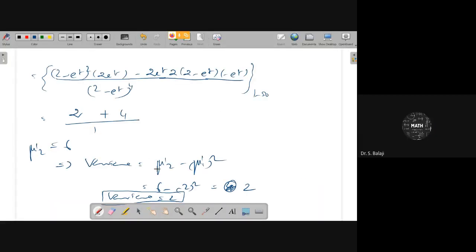Variance is mu dash 2 minus mu dash 1 whole square. How does the 2 plus 4 come? There is one minus there. Then you can get it as mu dash 2 minus mu dash 1 square, 6 minus 4, 2. Correct?